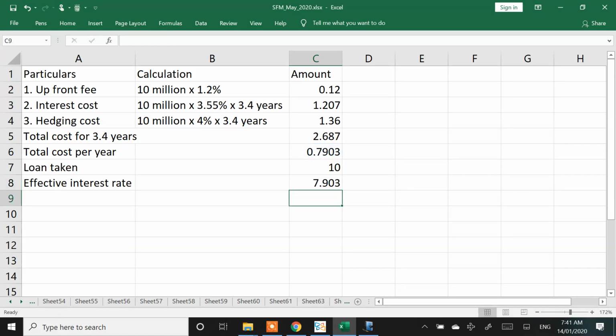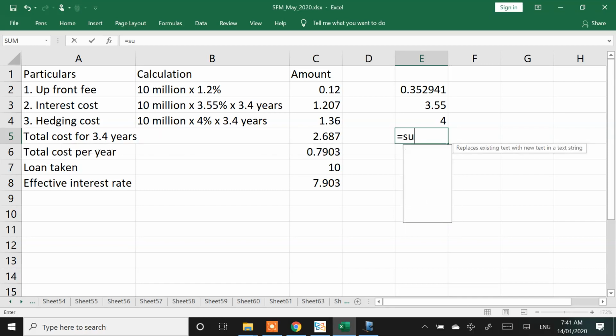I'm going to take a loan at the rate of 7.9%. What is that 7.9? Technically this is 1.2 divided by 3.4, 3.55 and 4%. These are the three costs for me. These three costs put together is 7.90. 3.55 is annual cost, 4% is annual cost, 1.2 is not annual cost. So 1.2 divided by 3.4 years will technically give me the annual cost.